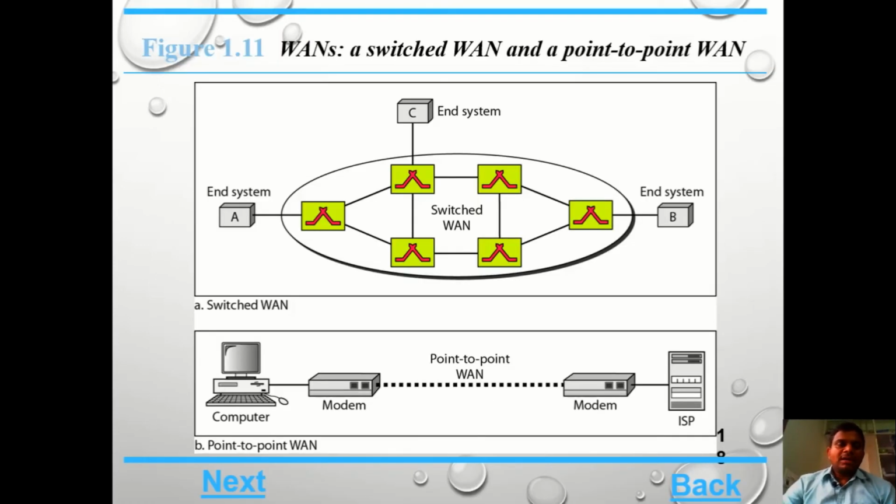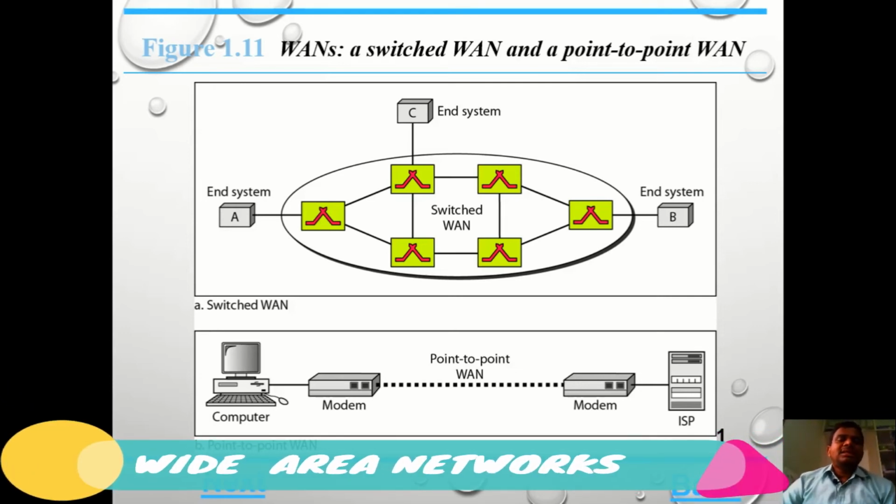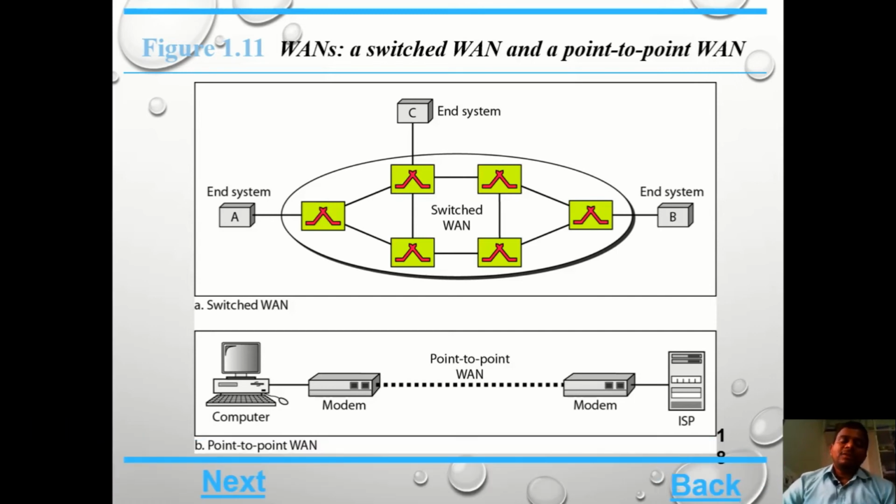Now we observe another one, wide area networks. A wide area network is simply a combination of two or more networks. Till now we discussed local area network and metropolitan area network. In local area network, two or more nodes form a single network. In metropolitan area network also, two or more nodes form a network. But in wide area network, two or more networks form a network, a wide area network or internet.